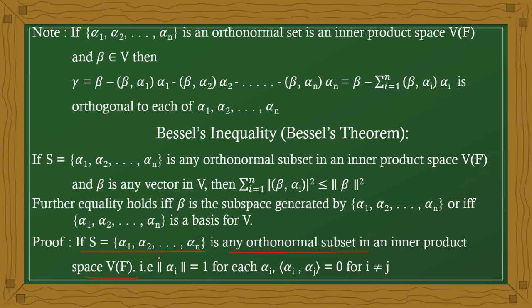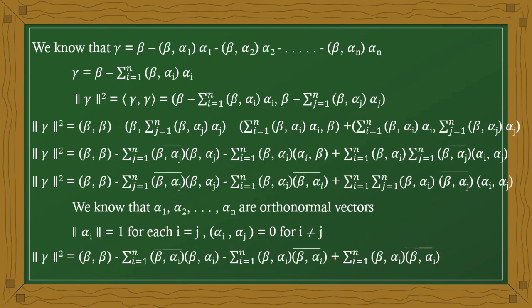The magnitude of each individual vector is 1, and the inner product of alpha i and alpha j, when i is not equal to j, is 0. That means the inner product with any other vector is 0.